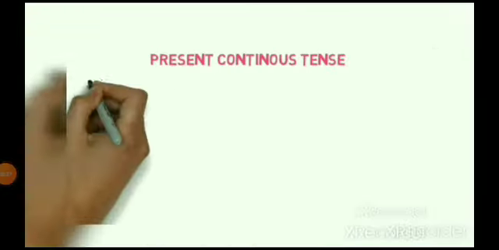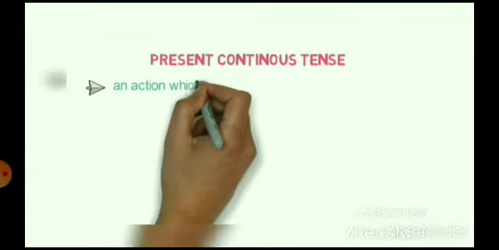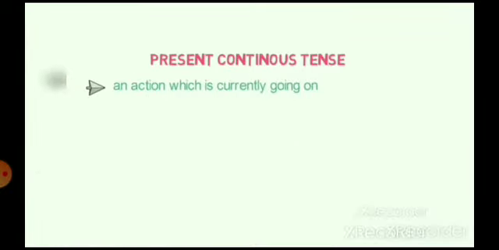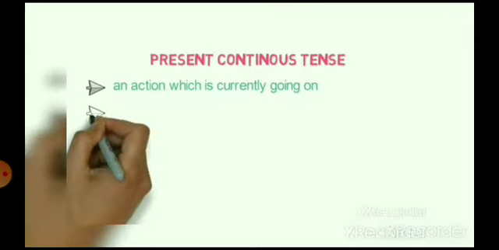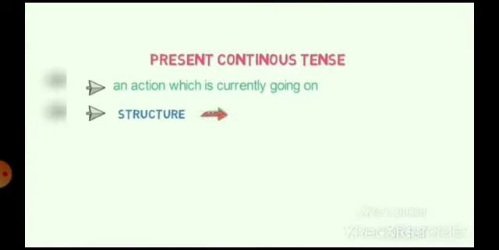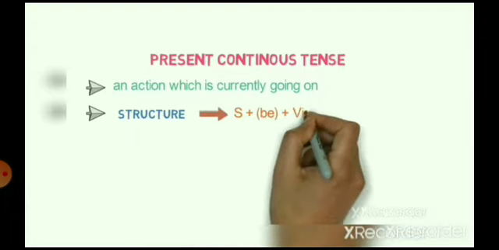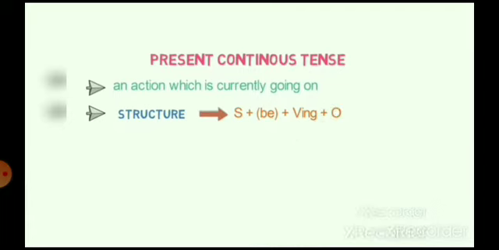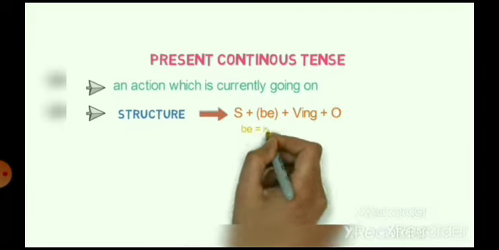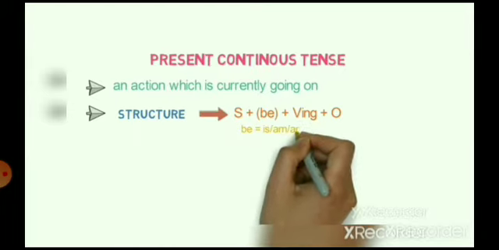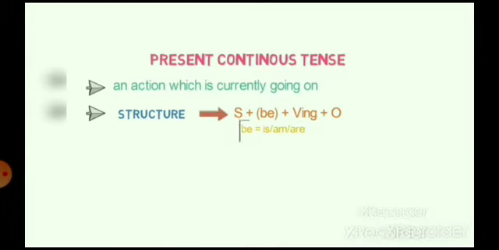At the very first, present continuous tense. Present continuous tense refers to an action which is currently going on. So the event is still going on by the time of referring to it. The sentence structure is subject plus verb first form, be plus ing, plus object. Be verbs here are is, am, or are, selected based on the first person, second person and third person.